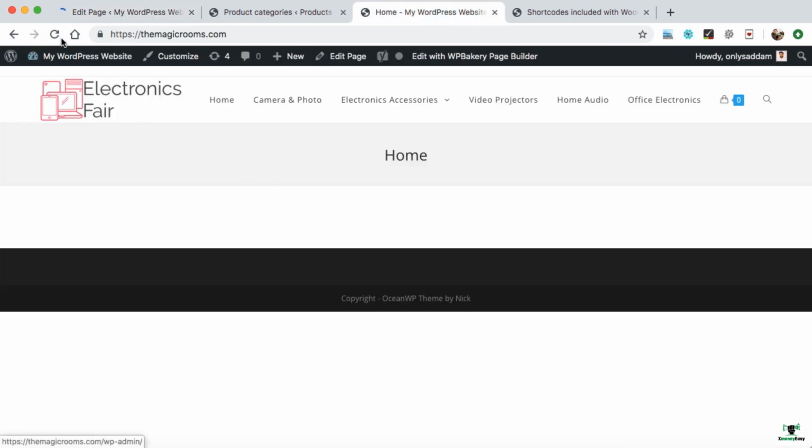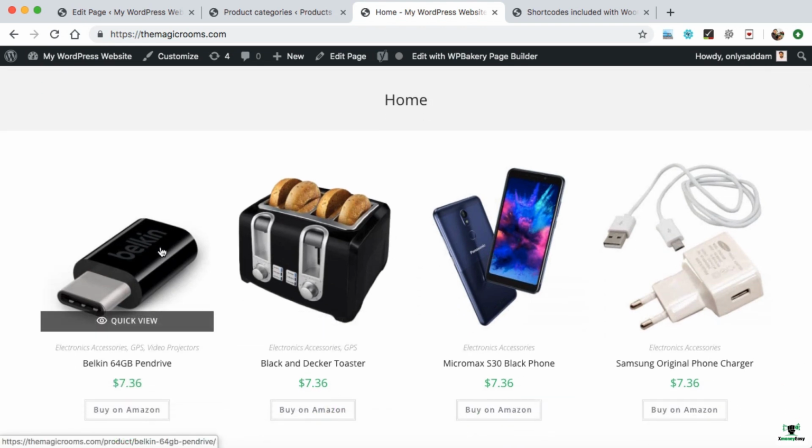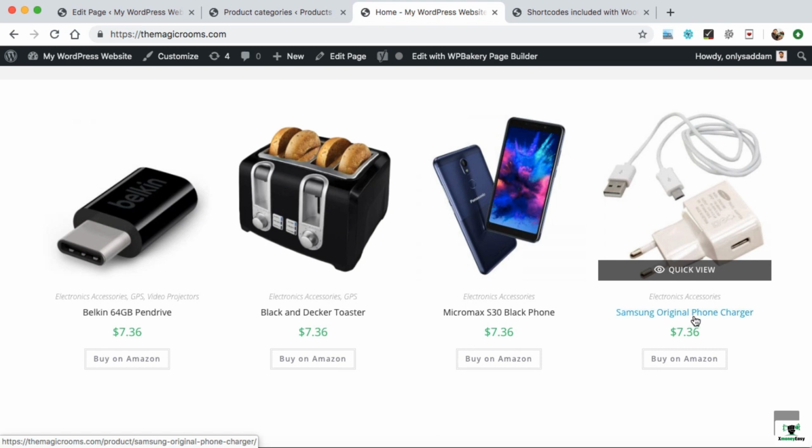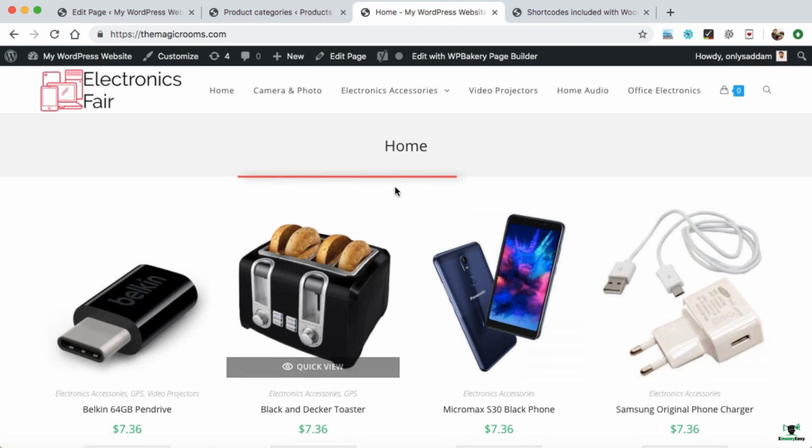So let's refresh our home page. Here we go. So we can see all the 4 products under electronics accessories are displaying over here with the product name, the product pricing and the buy on Amazon button, and also a quick view feature is included by the OceanWP theme. Let's put a title over here like electronics accessories.